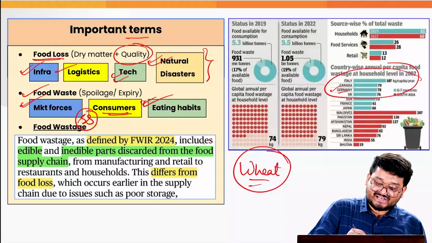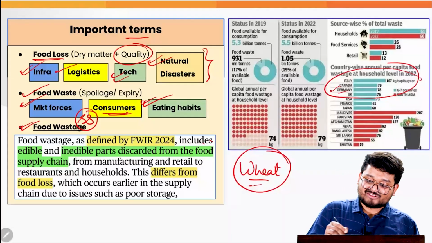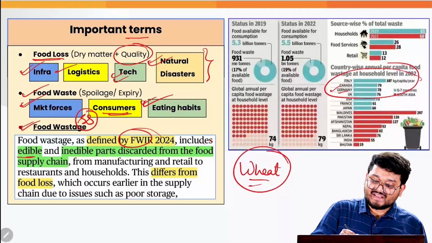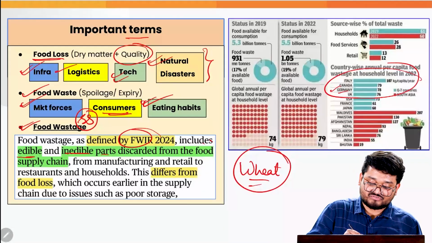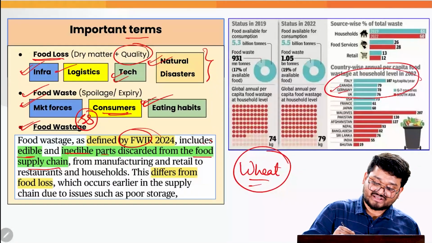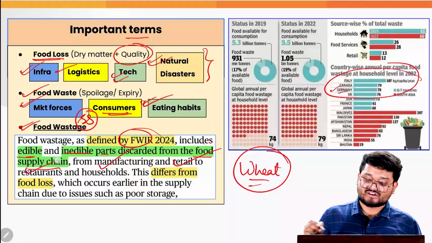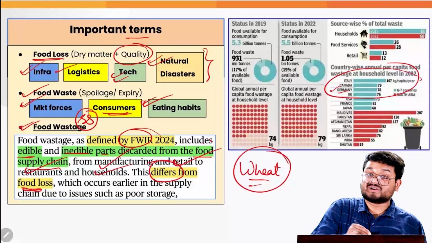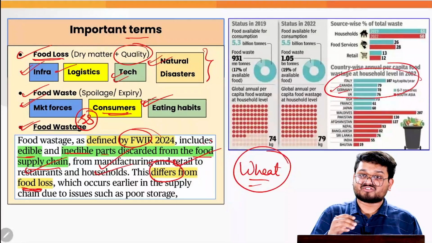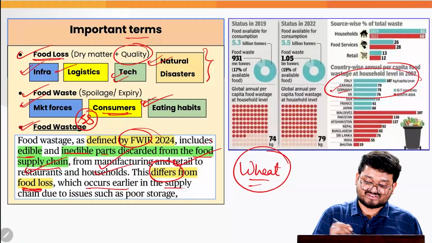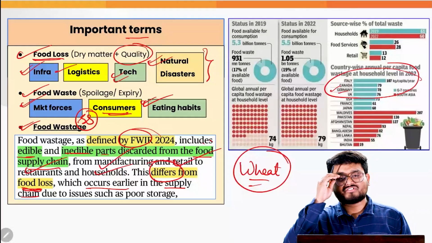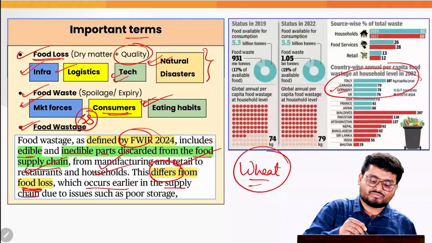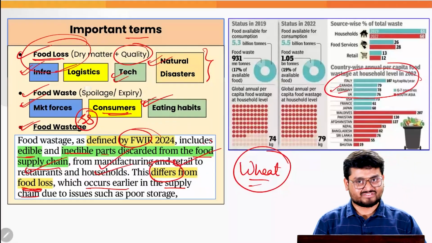And finally, when we come to the concept of food waste, it has been defined by this particular index as including edible and inedible parts discarded from the food supply chain, from manufacturing and retail to the restaurants and finally our households. This differs from the food loss concept that we have just studied, which occurs earlier in the supply chain due to issues such as poor storage and transportation that we have discussed. But food wastage combines the concept of food loss and also food waste.